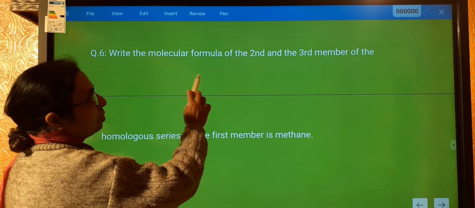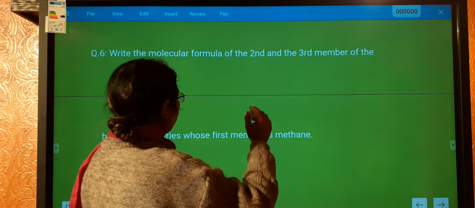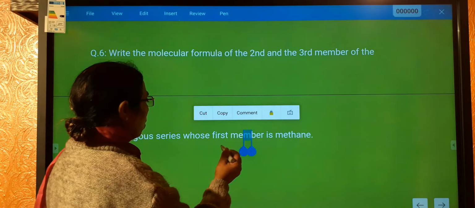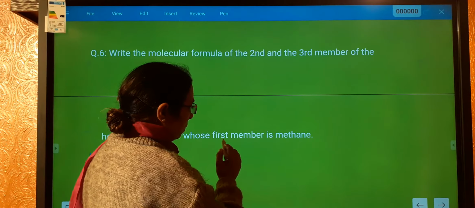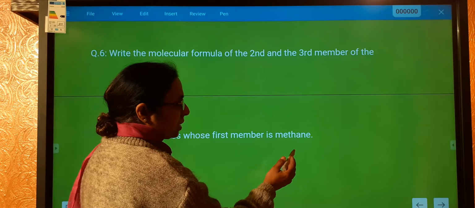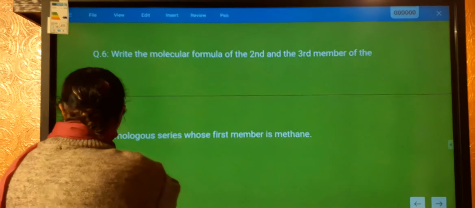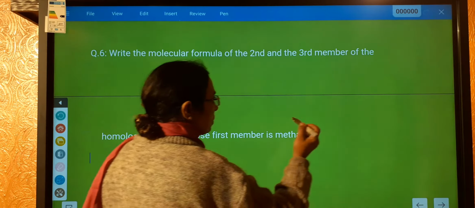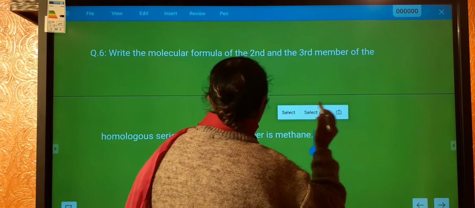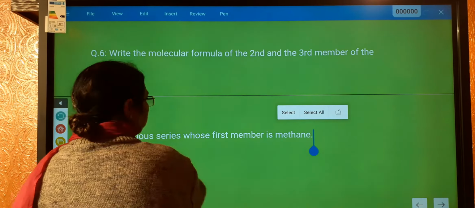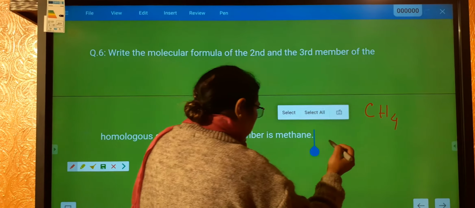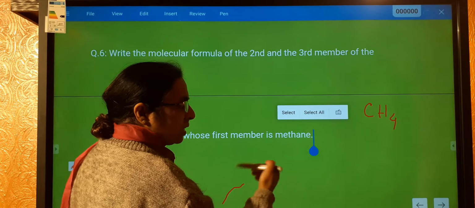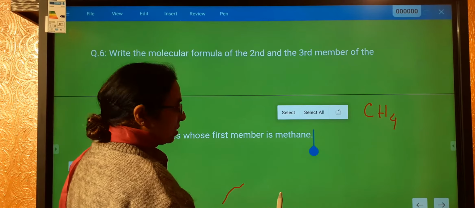Write the molecular formula of second and third members of the homologous series whose first member is methane. So first member is methane, means it is CH4, and the homologous series next member differs by one CH2.